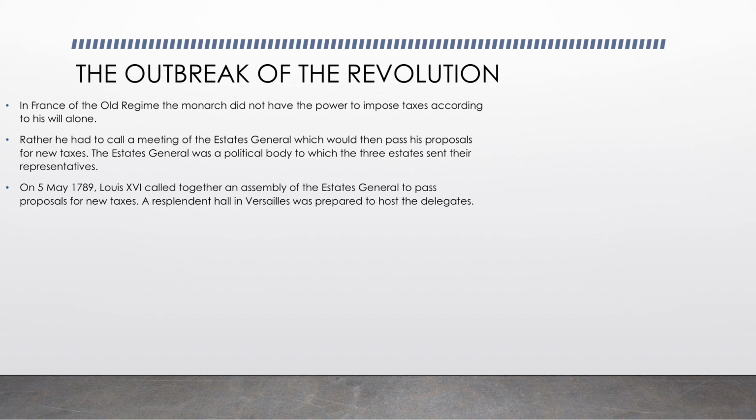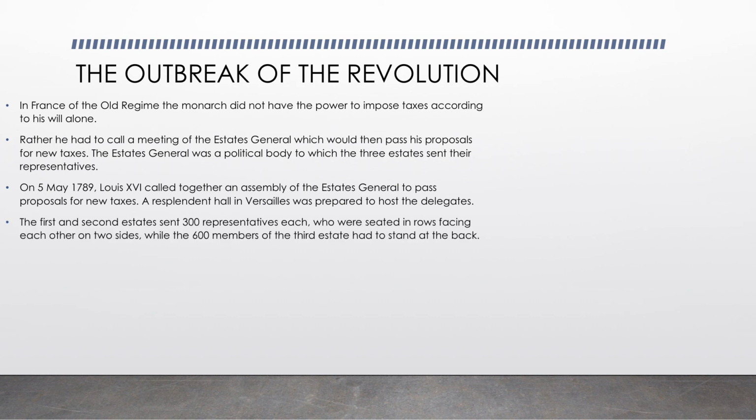In Versailles, and they were prepared to host the delegates. But the first and second estate sent 300 representatives. As the third estate were large in number, they sent 600 representatives. Even if they sent 600, they were all standing at the back. And these 300 people of each estate were sitting in the rows facing each other.